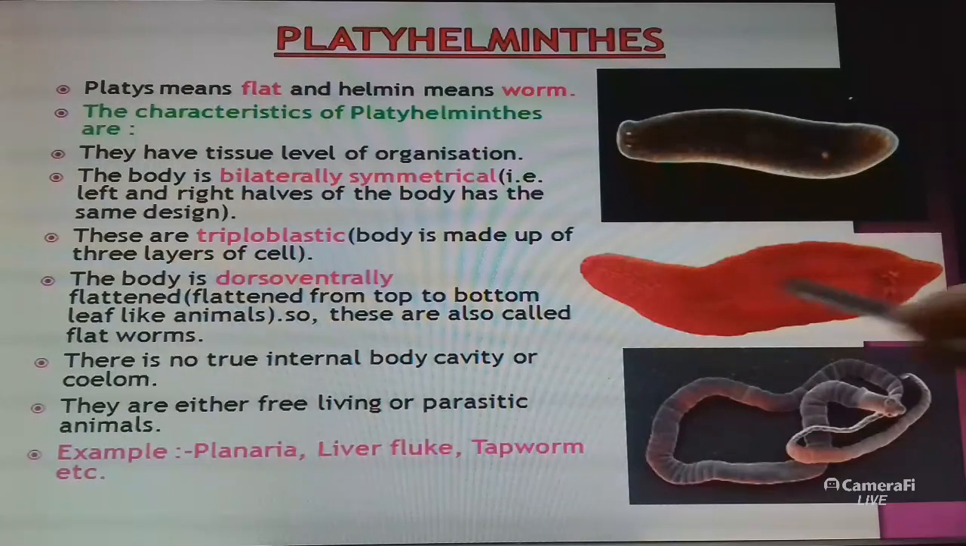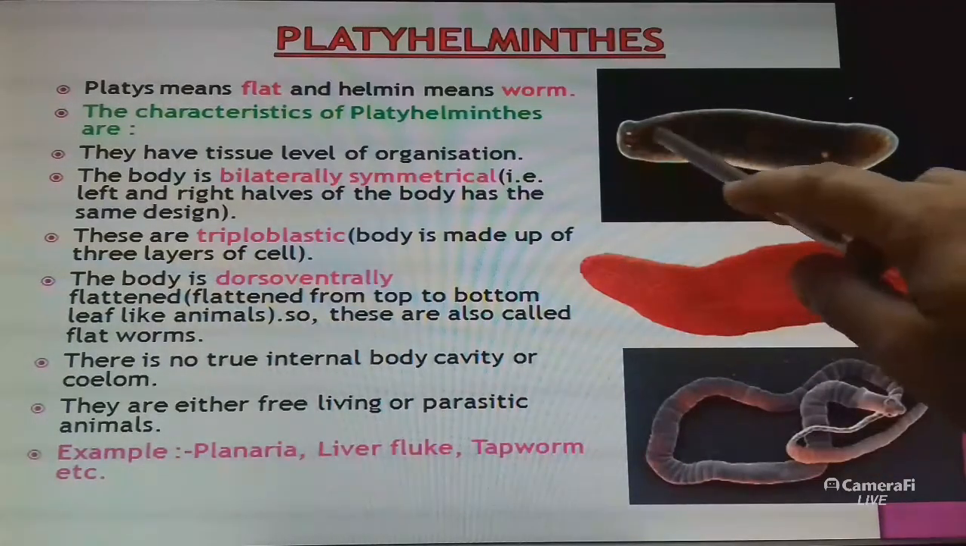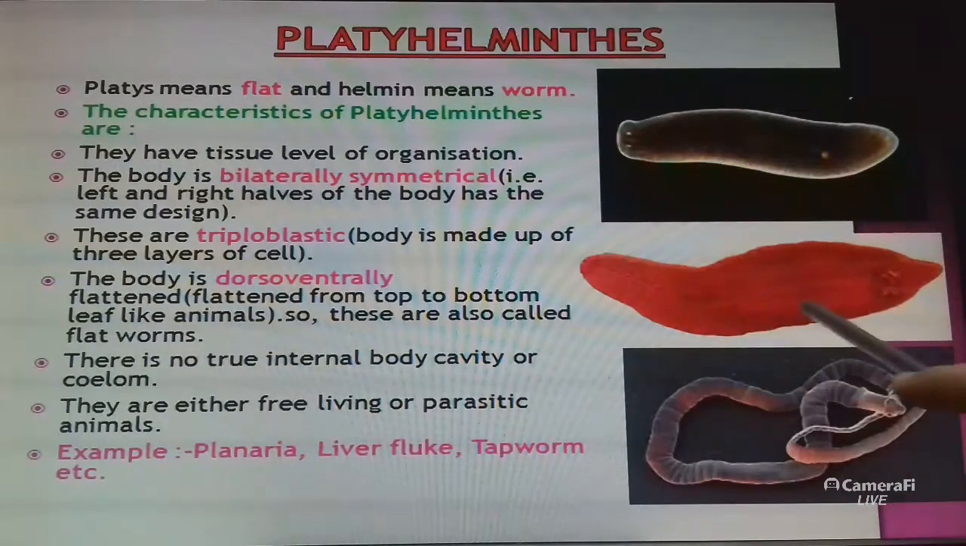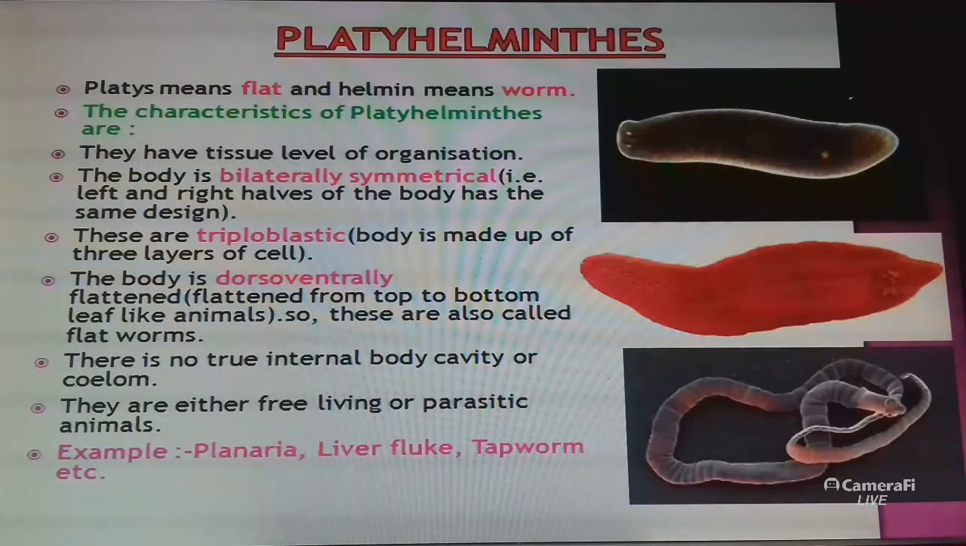They are leaf-like animals. The body is dorsoventrally flattened from top to bottom, with a leaf-like structure, so these are also called flatworms. There is no true internal body cavity or coelom. They are either free-living or parasitic animals.